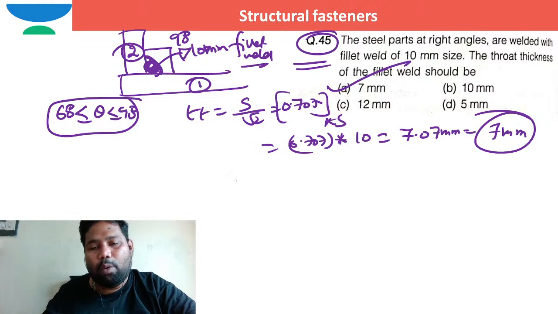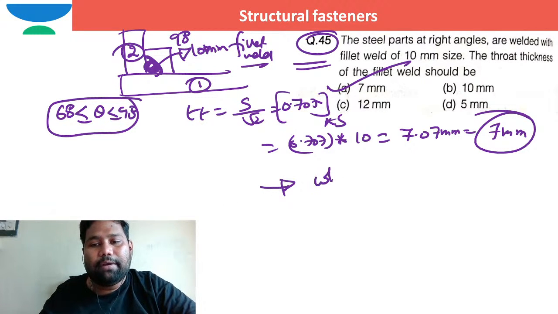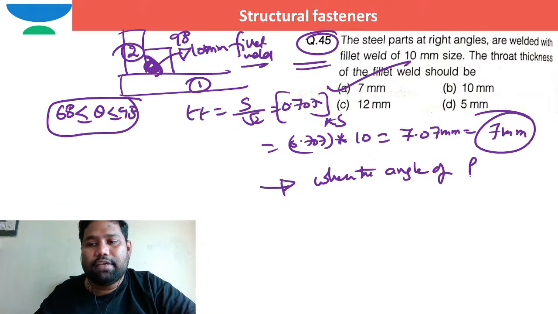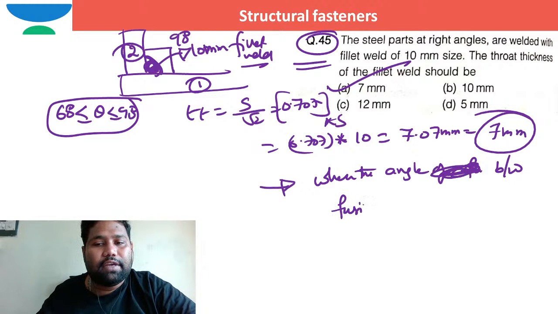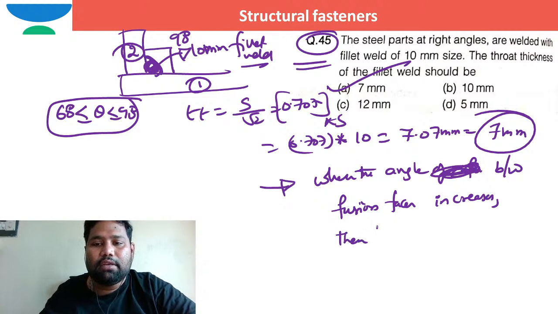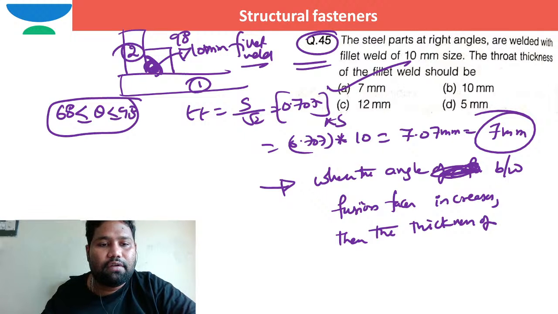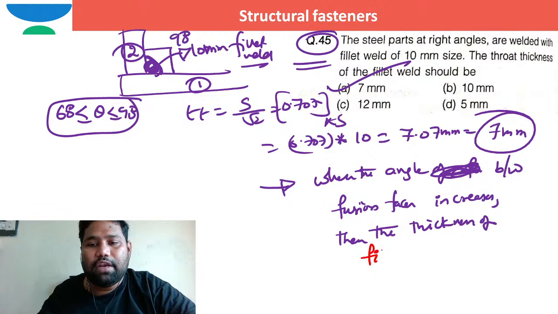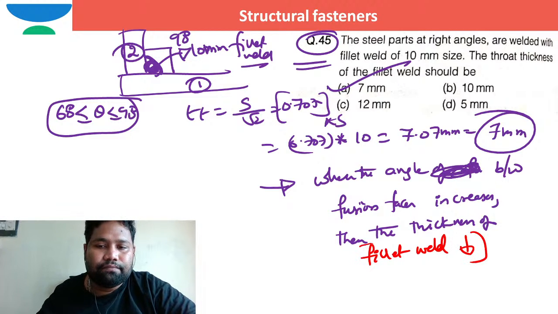Another conclusion that we can say: when the angle between the fusion faces increases, the thickness of the fillet weld decreases.